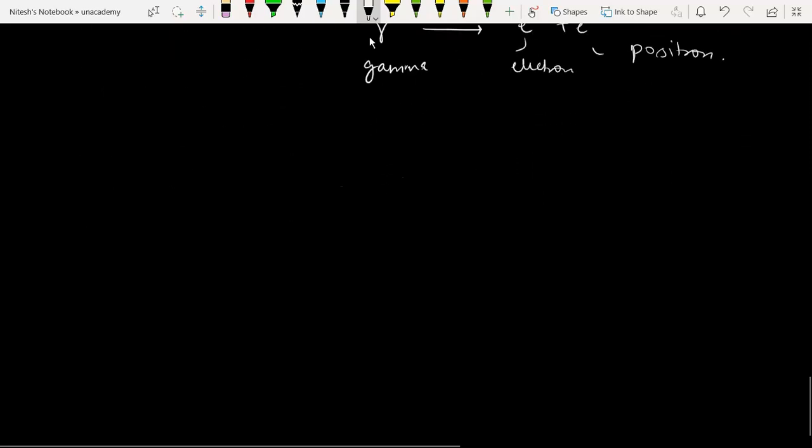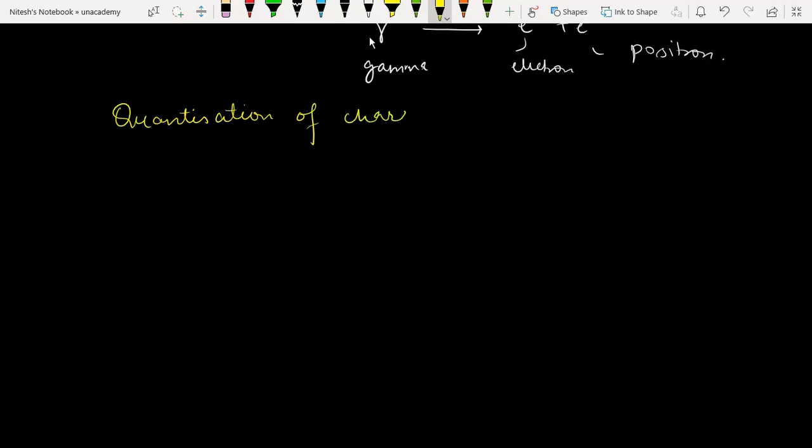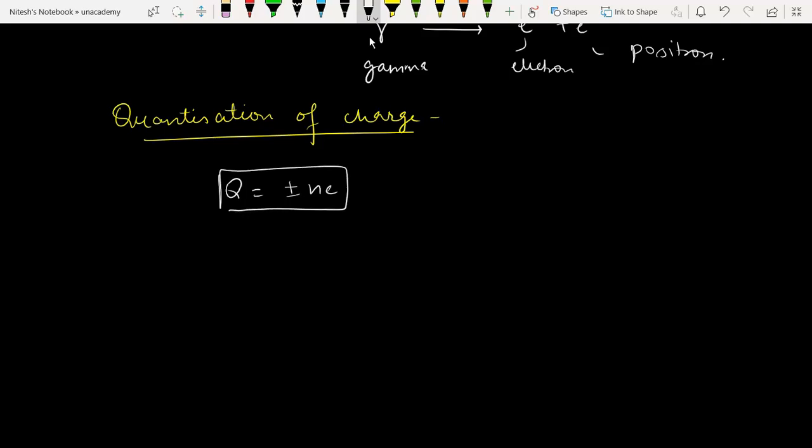Moving ahead, let us also talk about the quantization of charge, in a little bit of detail. Q is equal to plus minus ne. What is n? n is an integer. What does this tell us?